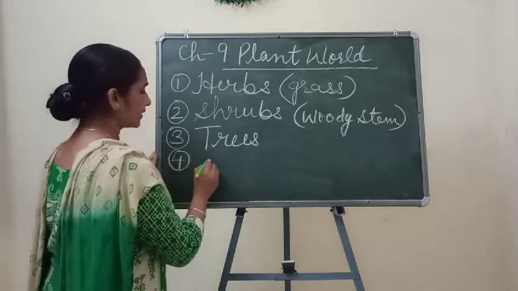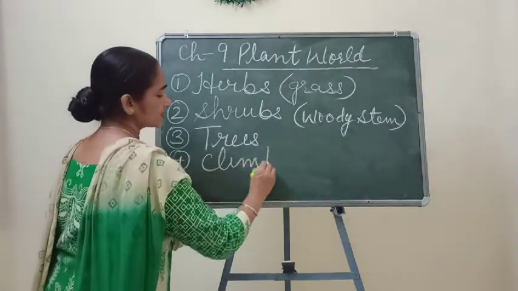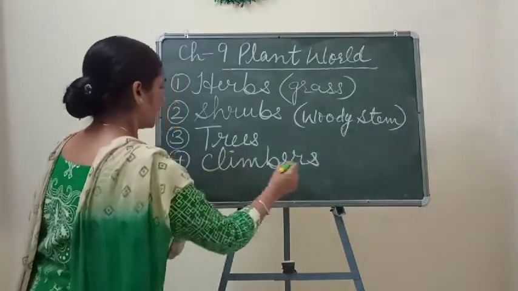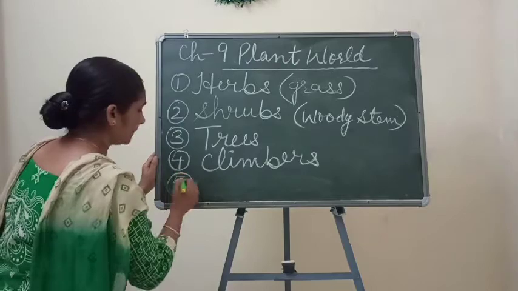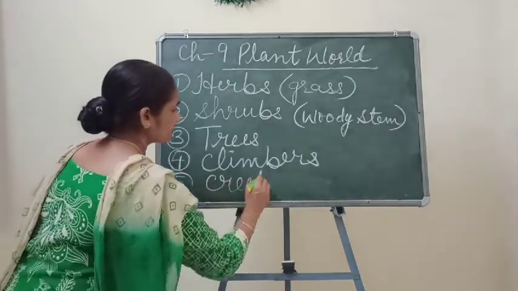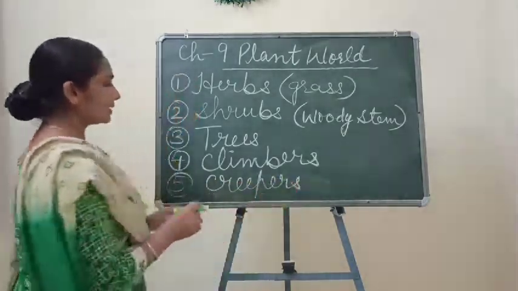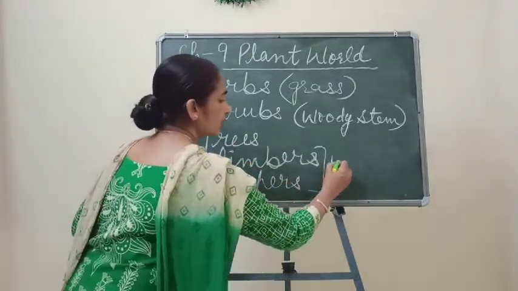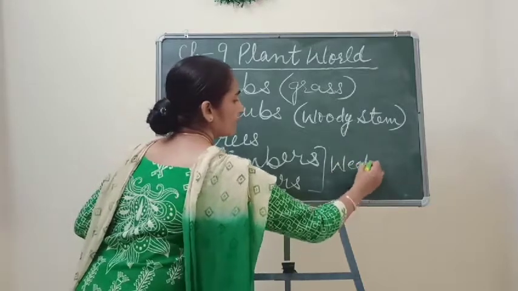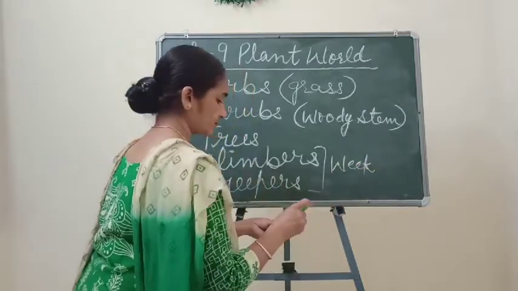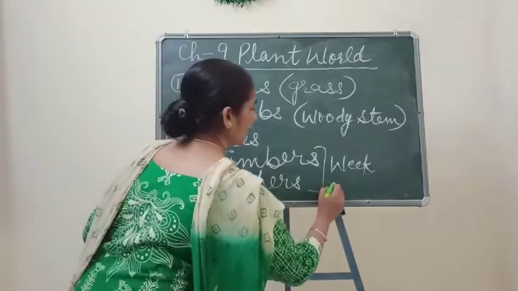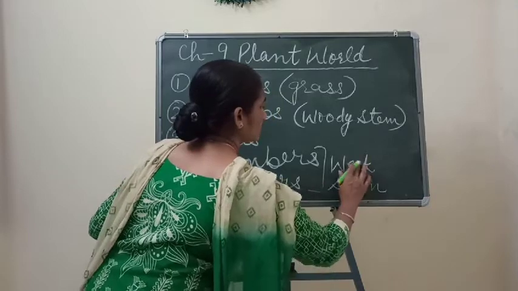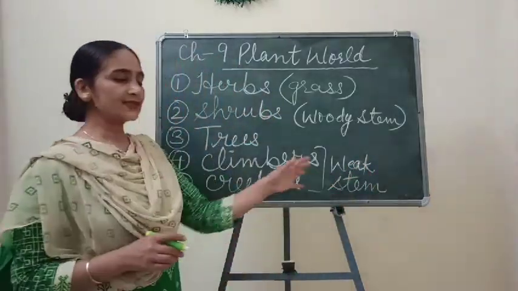The fourth category is climbers and the fifth category is creepers. Both climbers and creepers come under the weak plants, meaning they have a weak stem.